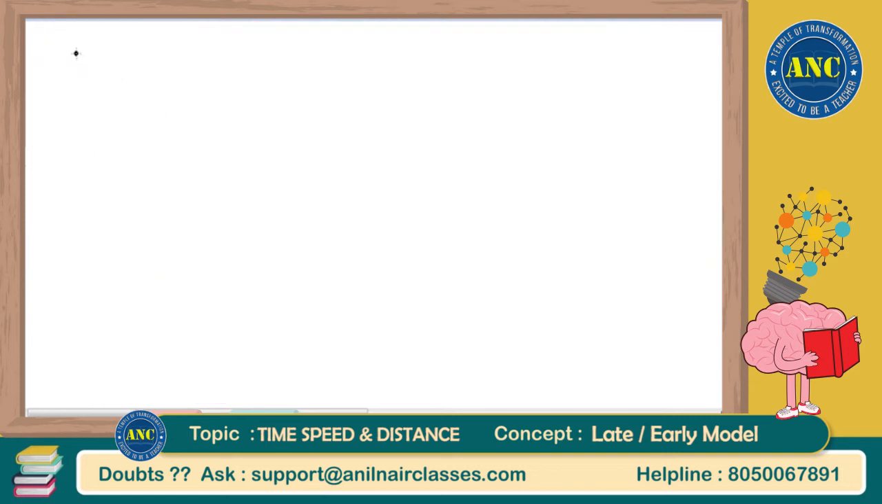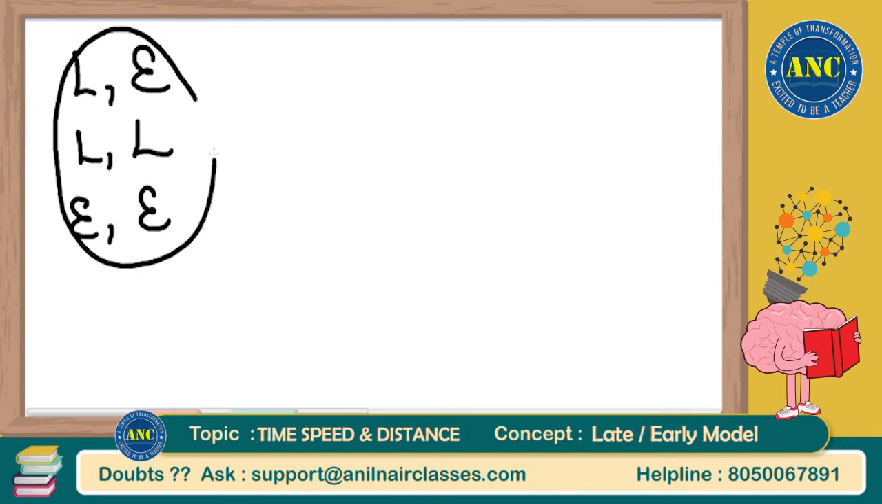First question is late and early. Second is late and late. Third is early and early. These are the only 3 models possible. What else is given? What else can be given? Nothing else.